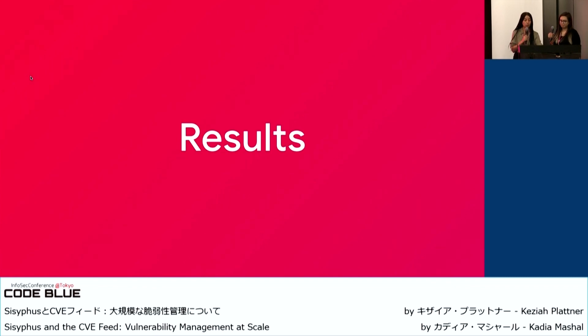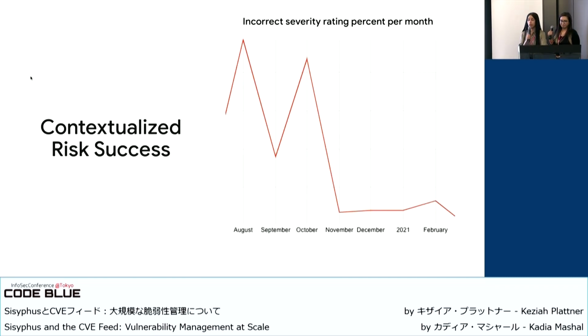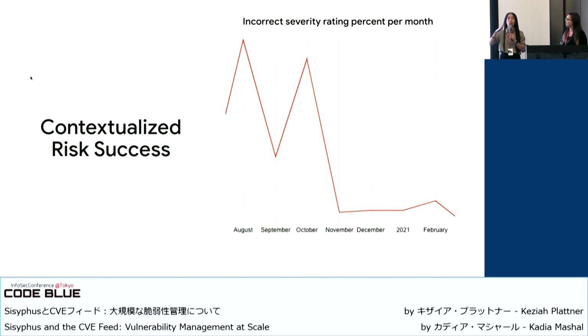What results did we experience? This is not a Bitcoin slide, but I do. So we were not allowed to share the actual metrics from our legal team. They were very tough on that. But we did want to highlight with you how the risk significantly went down when we started contextualizing the risk.